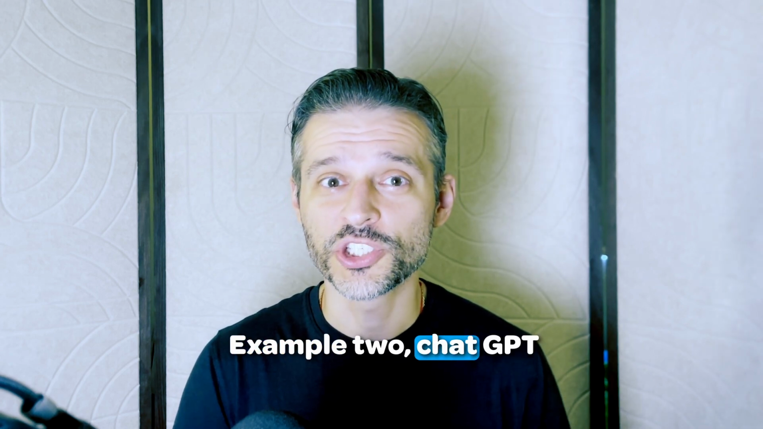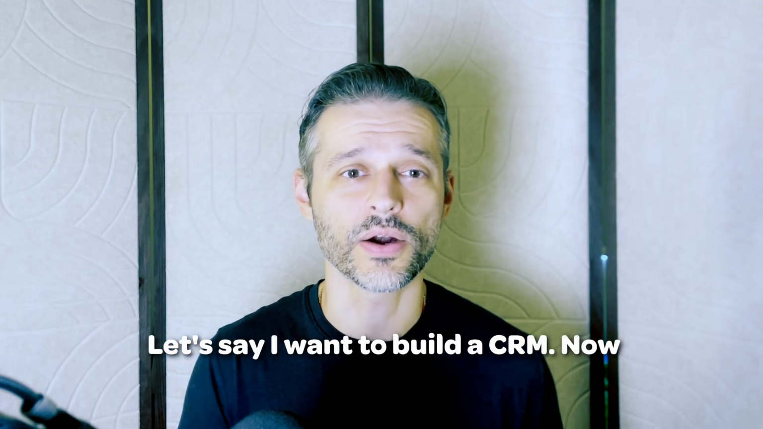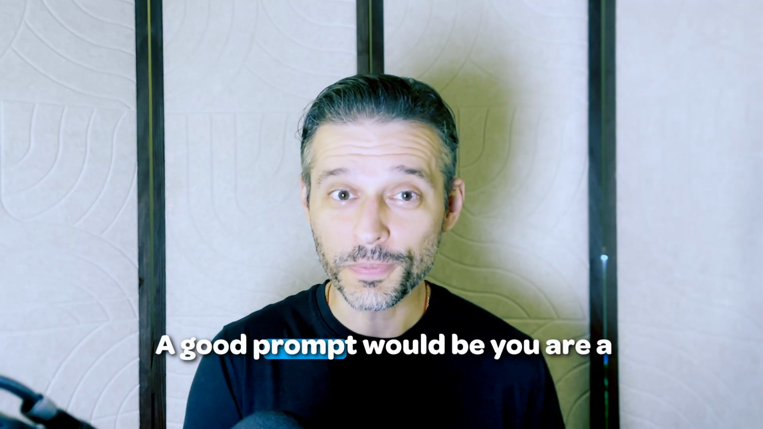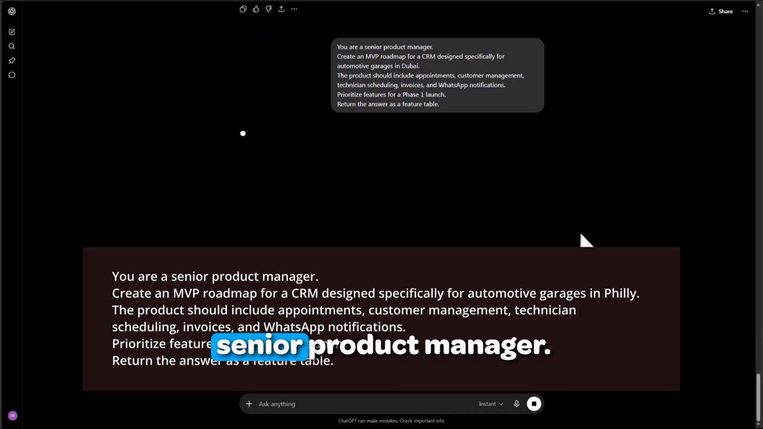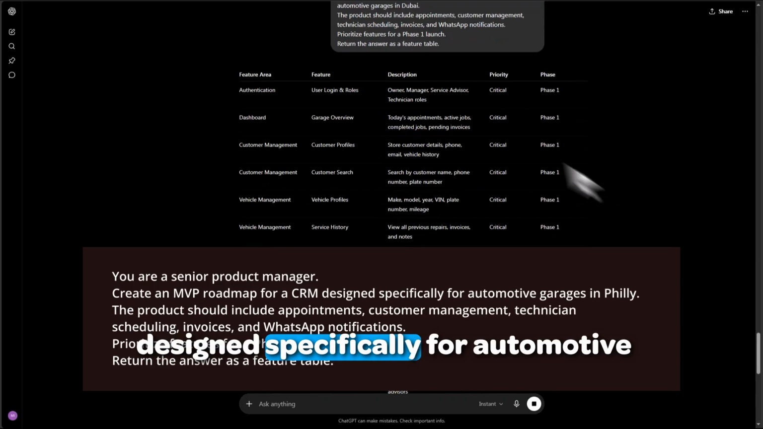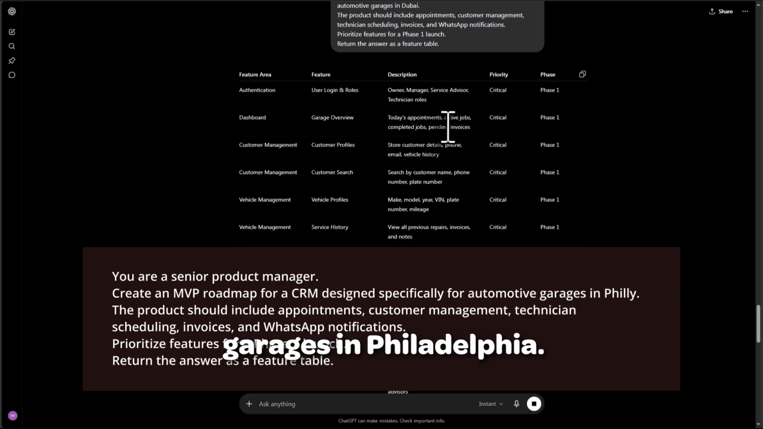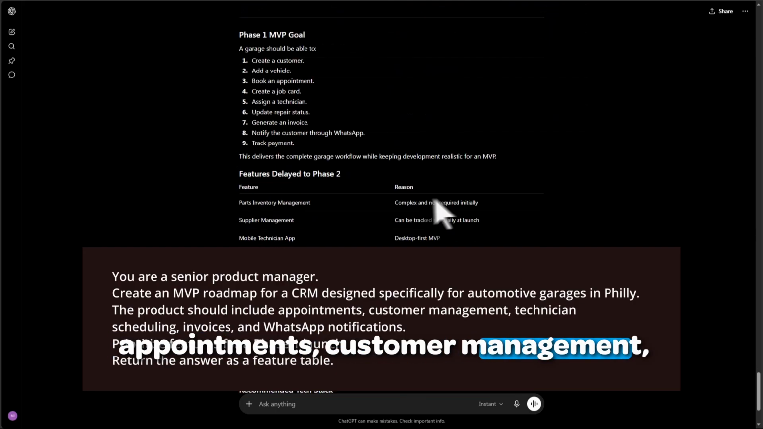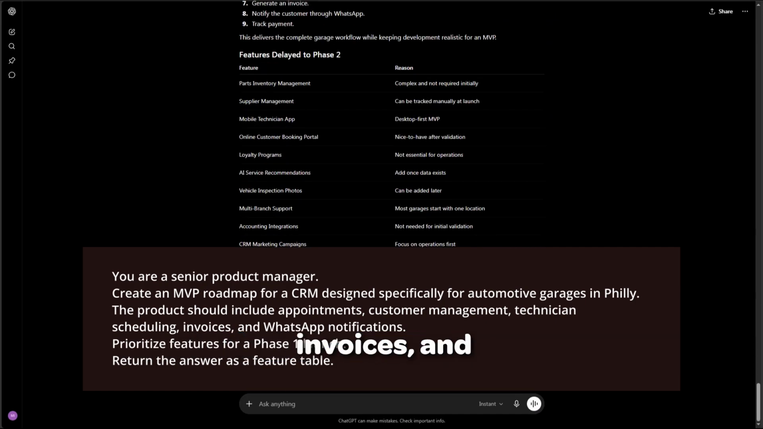Example 2, ChatGPT for product planning. Let's say I want to build a CRM. Now, a bad prompt would be, "Build a CRM." A good prompt would be, "You are a senior product manager. Create an MVP roadmap for a CRM designed specifically for automotive garages in Philadelphia. The product should include appointments, customer management, technician scheduling, invoices, and WhatsApp notifications. Prioritize features for a phase 1 launch. Return the answer as a feature table."